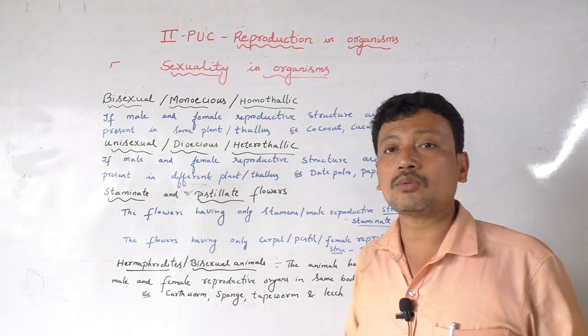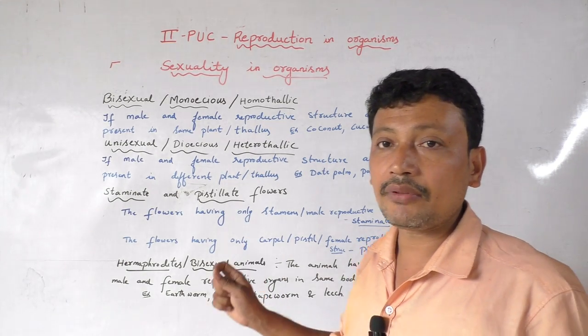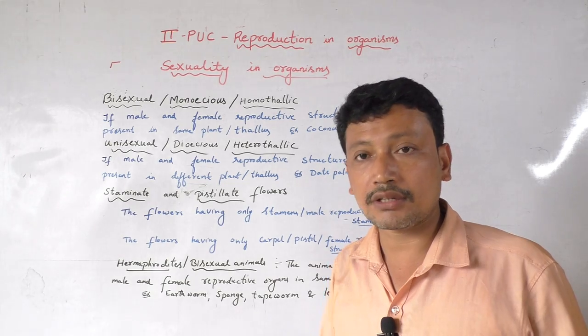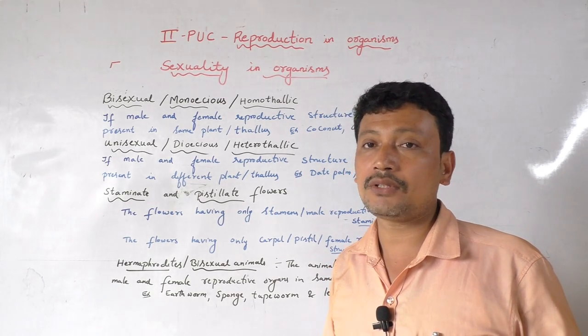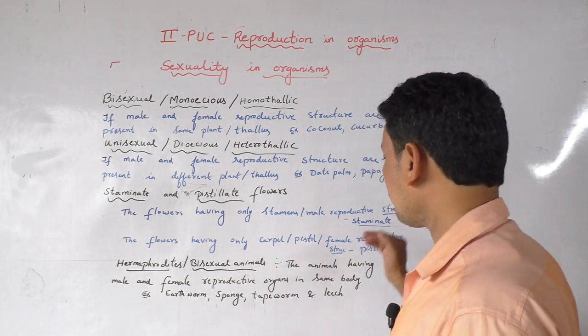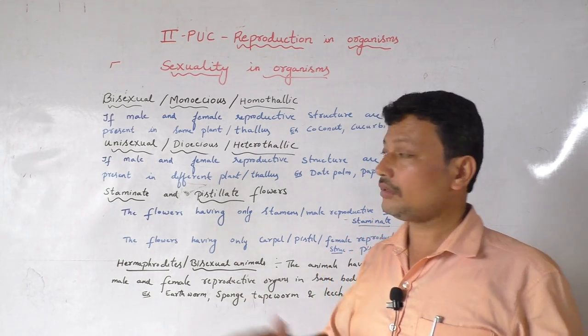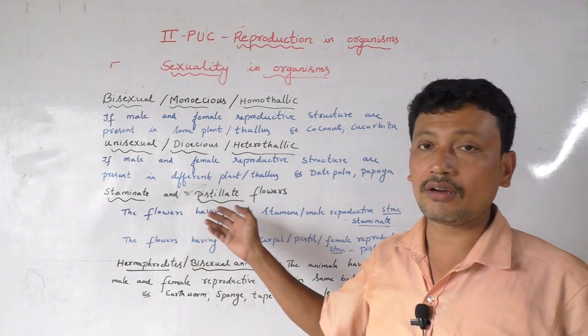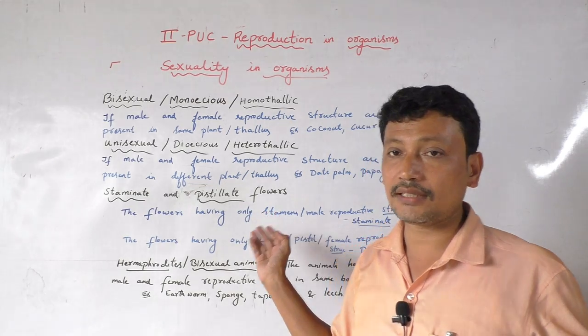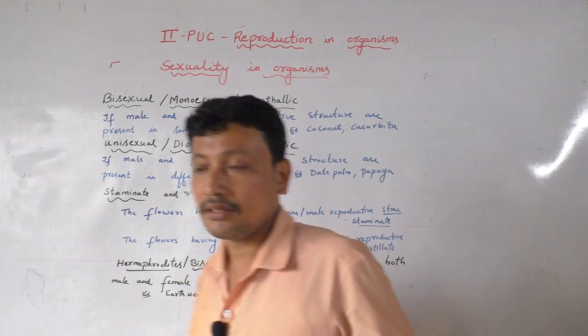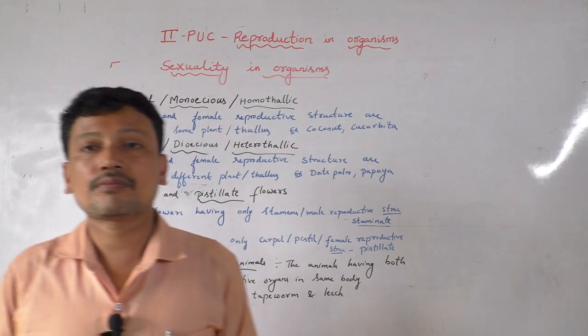So they are called as what? Pistillate flowers. Stamens are considered as the male reproductive structure, whereas the carpel as well as the pistil is considered as the female reproductive structure. So here we can classify the flowers into two types, staminate flowers as well as the pistillate flowers based on the sex. Now coming to the animals.